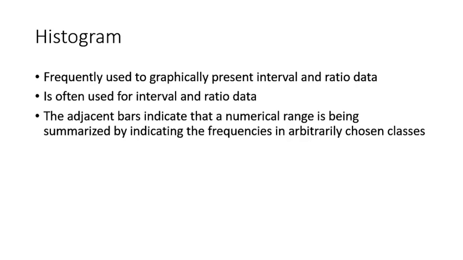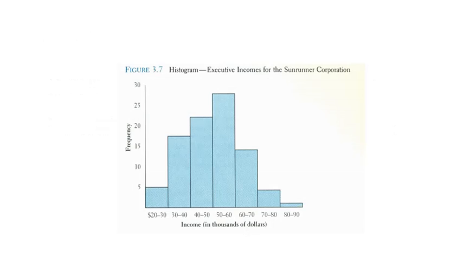A histogram is a chart which is frequently used to graphically present data. It is usually used when you are dealing with interval and ratio data. The adjacent bars indicate the numerical range, and the length of the bar depicts the frequency. So this is the figure of a histogram. These are the bars, and these bars have ranges, like 20 to 30, 30 to 40, and the length of the bar represents the frequency.